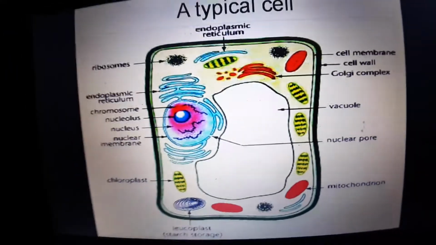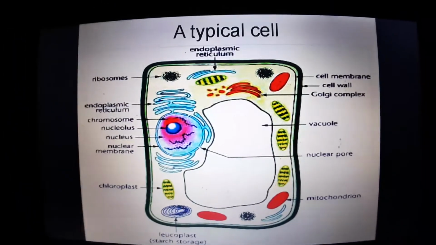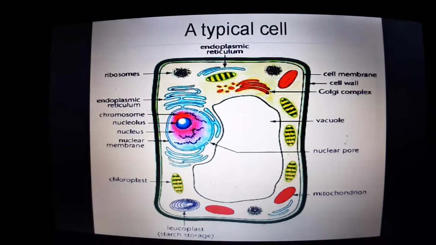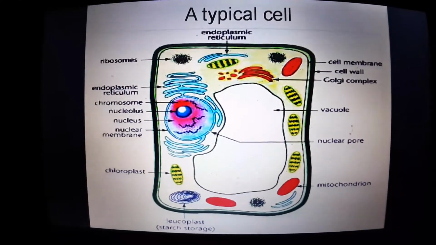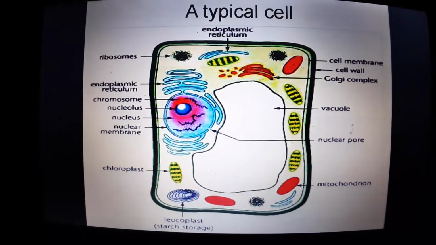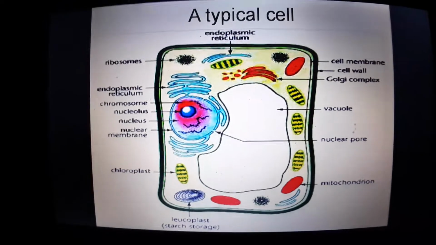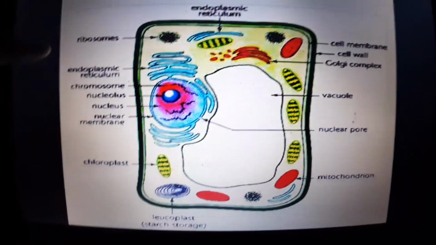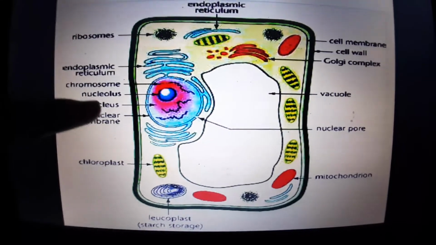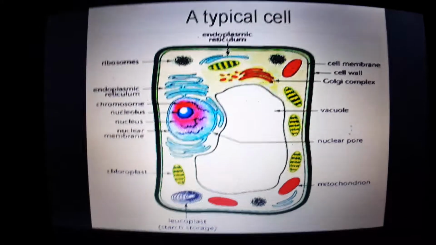Now, let us see a typical cell. A typical cell is a model cell, which means we are using this cell as a reference point to compare it with other cells. This cell may or may not exist in real life, but we have just made a model of it to show the different organelles in a single picture. That is called a typical cell.